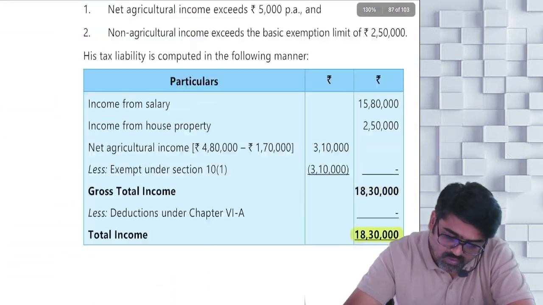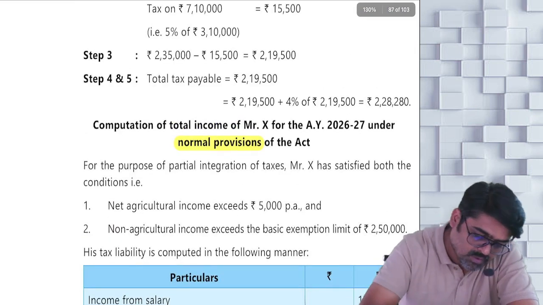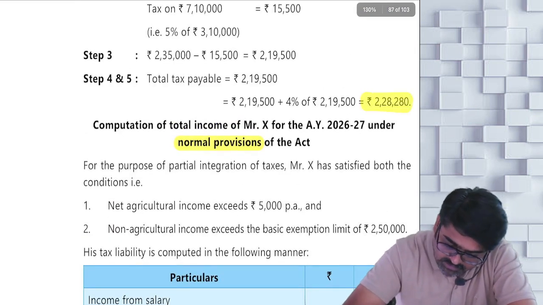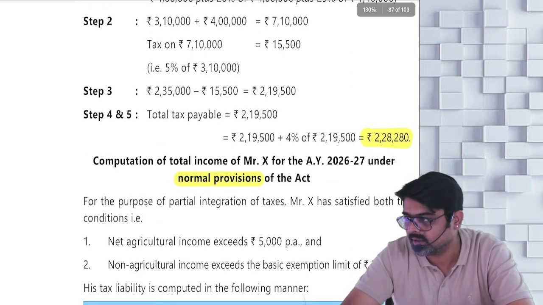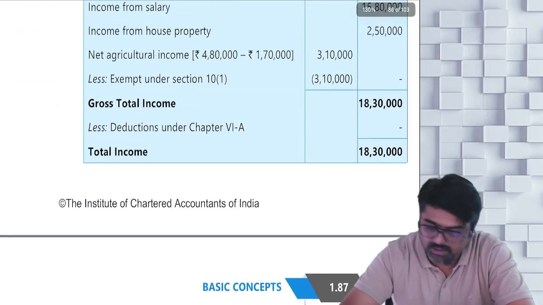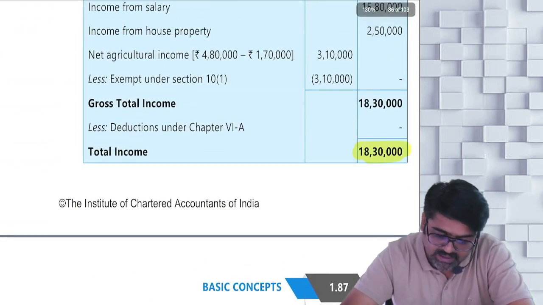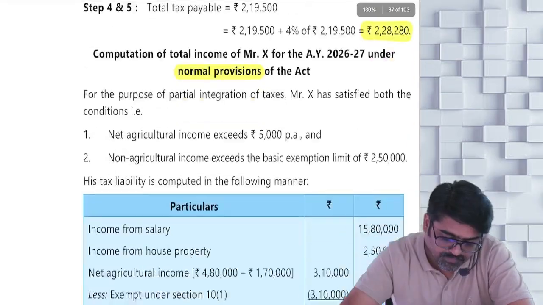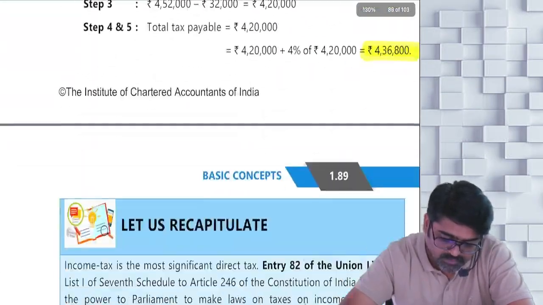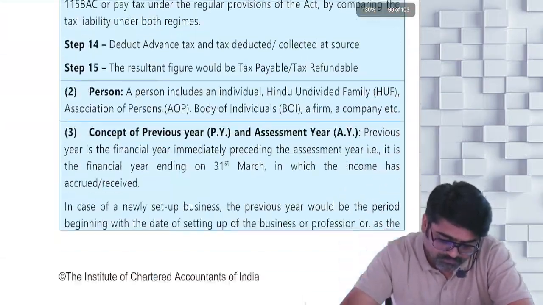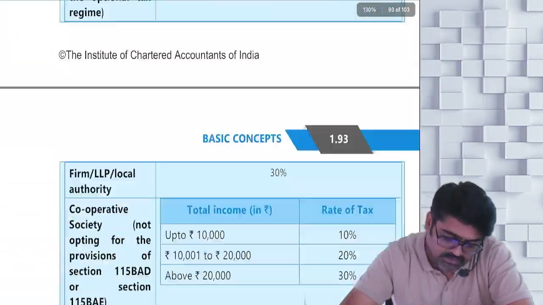If you follow 115BAC, how much is your tax? 2 lakh 20,280. Yes or no? And what was your total income? 18 lakh 30,000. Got it, sir? Easy, difficult? Okay. Now come to test your knowledge.